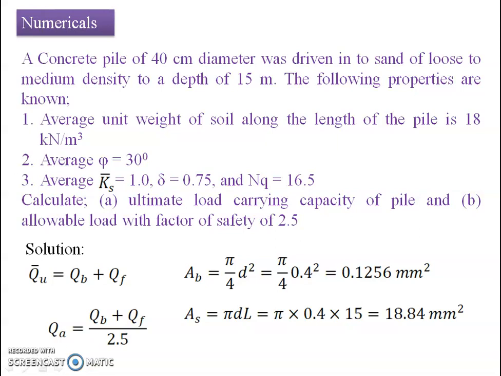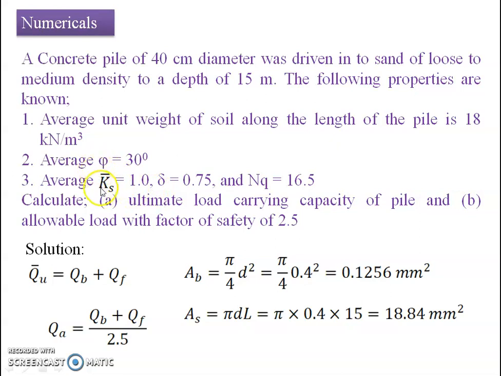Now look, when we look at the statement, it states that a circular pile of 40 centimeter diameter was driven into sand of loose to medium density. It means the sand is going to change its character from loose to medium density. That's why he has given the average unit weight of the soil, which is about 18 kilonewton per meter cube. Similarly, he has given average phi, which equals 30 degree. That's why all the values provided to us are in terms of average value.